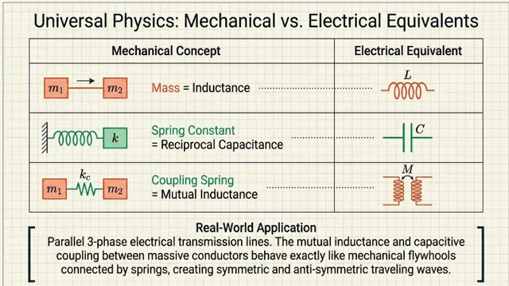Why does adding one more mass completely change the math? The core difference lies in how energy is allowed to behave. A single mass on a spring is a closed conversation. 1 degree of freedom. Exactly. It moves along a single axis. Energy enters, bounces between kinetic and potential, and slowly fades away. But a coupled system, like 2 masses connected by a spring, is a network. Right. They constantly pass energy back and forth.